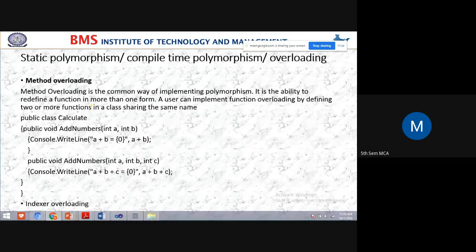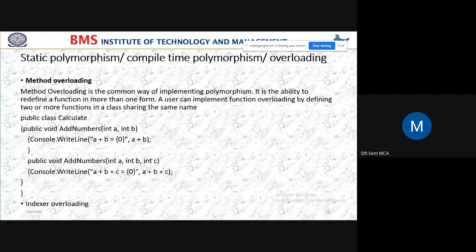Method overloading, operator overloading, and indexer overloading. Yes, students, in compile time polymorphism, we have three types or categories, which are method overloading, operator overloading, and indexer overloading. This method overloading is a common way of implementing polymorphism.